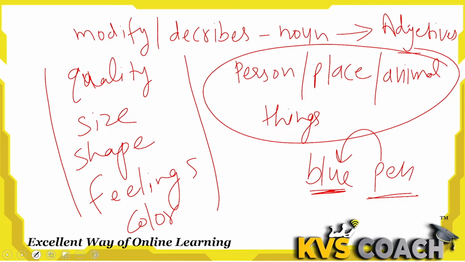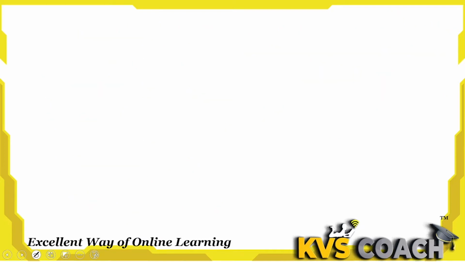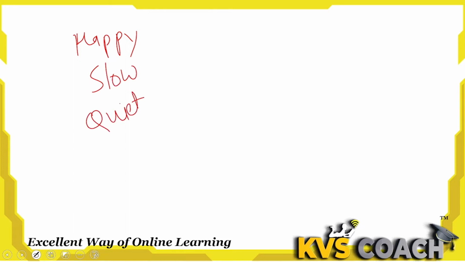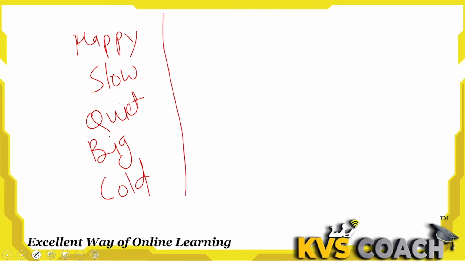So these types of words are known as adjectives. Next, some examples of adjectives: happy, slow, quiet, big, small, short, cold, boring, beautiful, ugly, exciting, honest, noisy, gentle. These are all examples of adjectives.